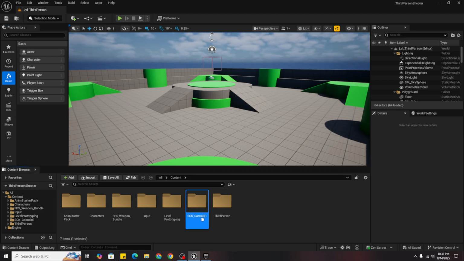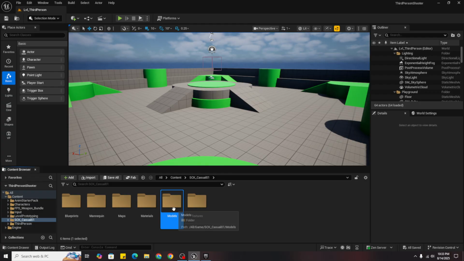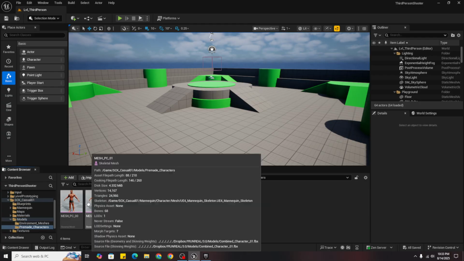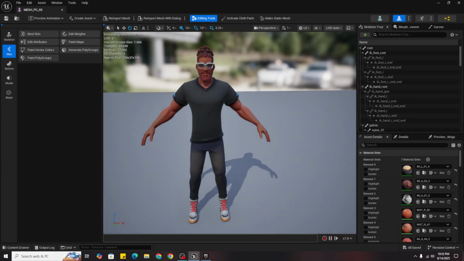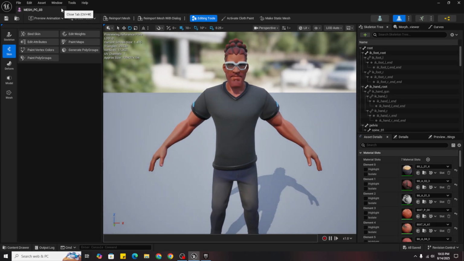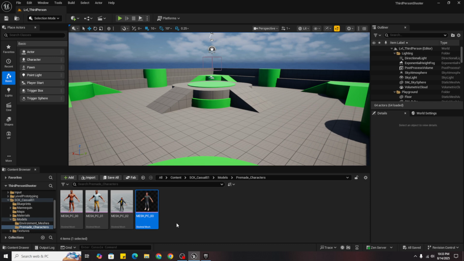So now first we will set our character. For that go to SCK Casual 01 and in here go in models, pre-made characters, and here you will see 4 mesh. I like the last one, mesh 003, so I will choose this and rename it by pressing F2. Click F2 and rename it like SKM player character, so I know which one I have to use.